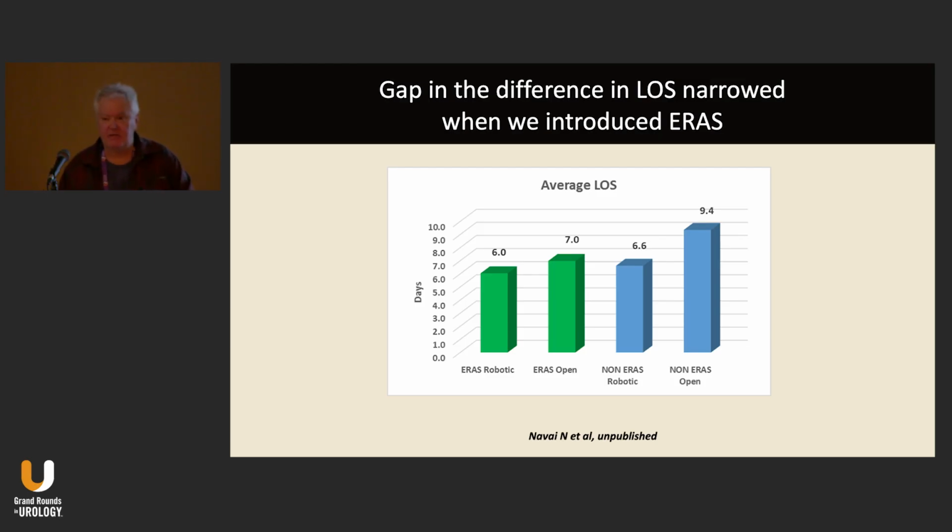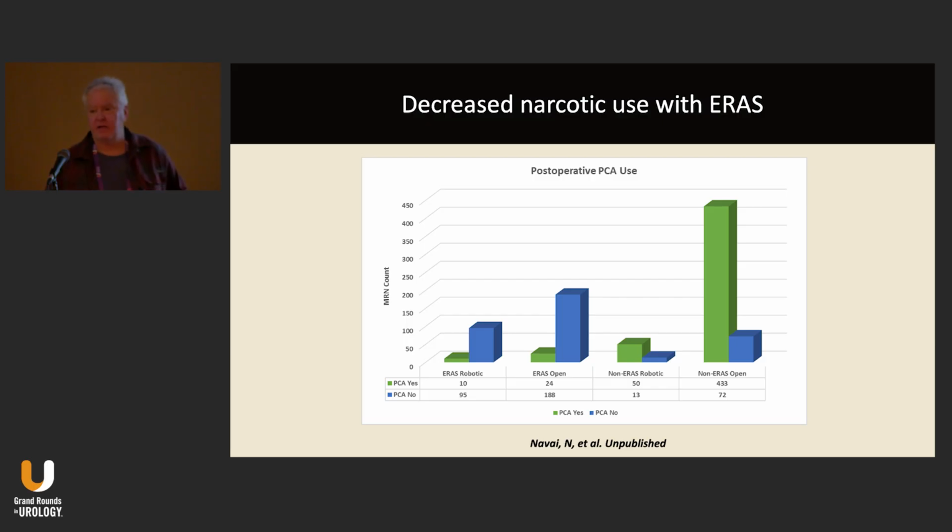So we did find with ERAS that we narrowed the gap in the length of stay. You can see in the pre-ERAS era, the average length of stay for open cystectomy was 9.4 days. This was reduced to 7 days, so 2.4 days less. And for the robotic patients pre-ERAS, it was 6.6 days, reduced to 6 days. So the difference went from 2.8 days robot versus open to only 1 day, a difference in time of stay in the hospital. And also, we saw a dramatic decrease in the use of narcotics. This is the use of a PCA pump pre-ERAS, and you can see how we've eliminated that post with ERAS.